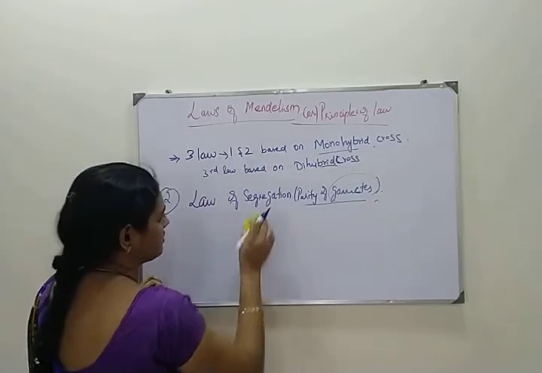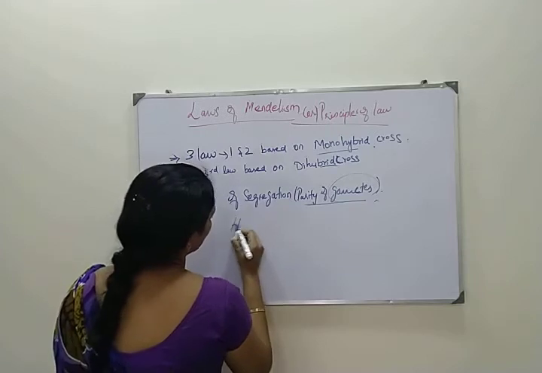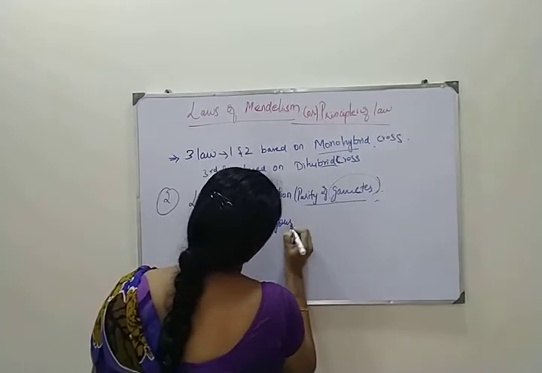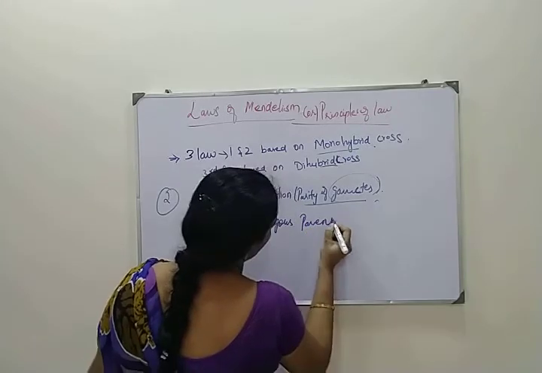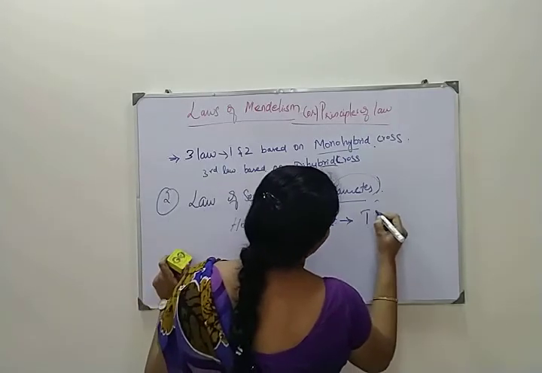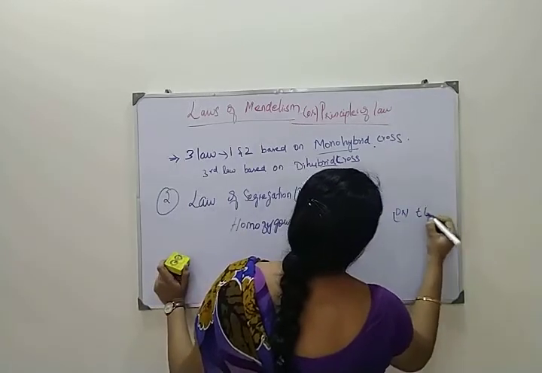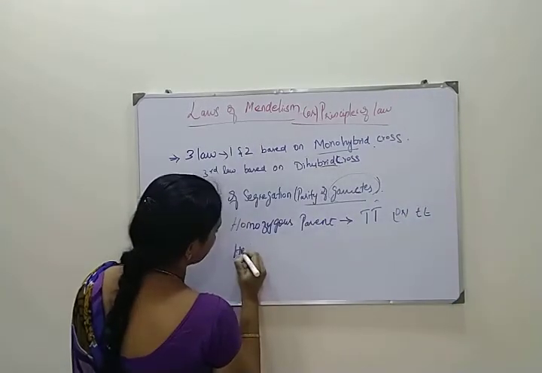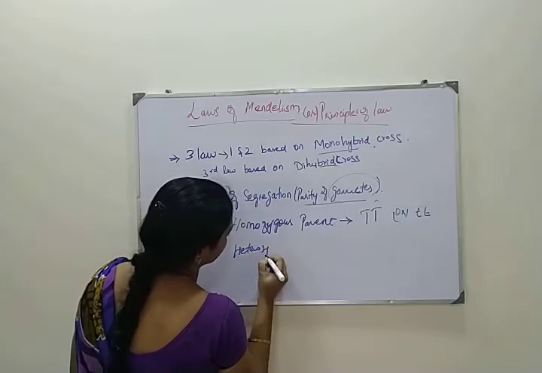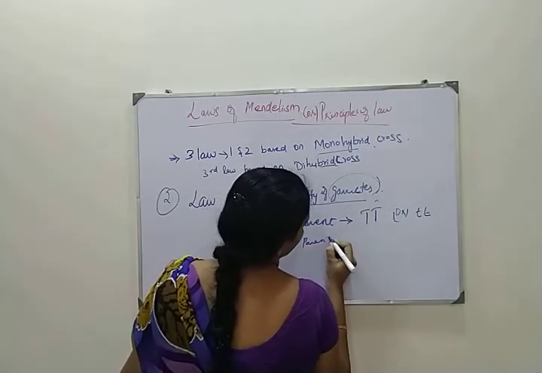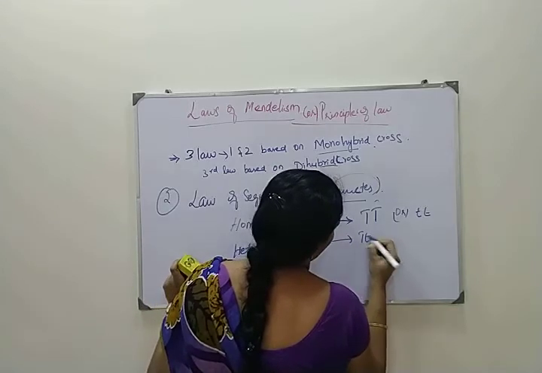A homozygous parent will produce what type of gamete? Capital T or small t. But a heterozygous parent will produce different types of gametes, right?